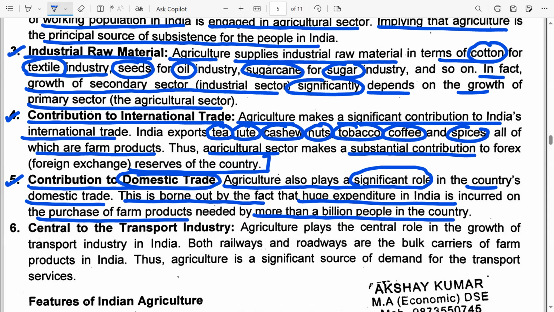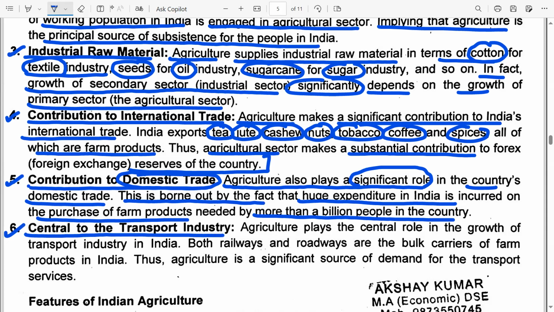Huge expenditure in India is incurred on purchase of farm products, because this is going to feed 1 billion people living in the country. So even within the country, a huge amount of expenditure is incurred on purchase of farm products. Okay, so point number 6, central to the transport industry.